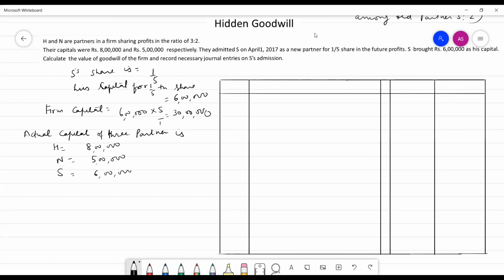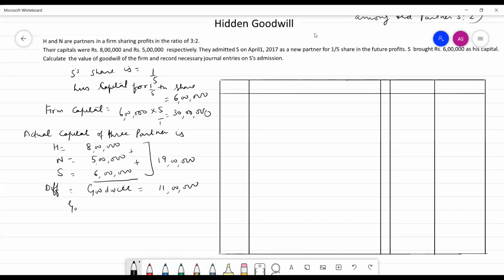Adding them, the whole amount is 19 lakh. But S is giving more. So the difference between the firm's capital and actual capital is goodwill. Goodwill is 11 lakh.